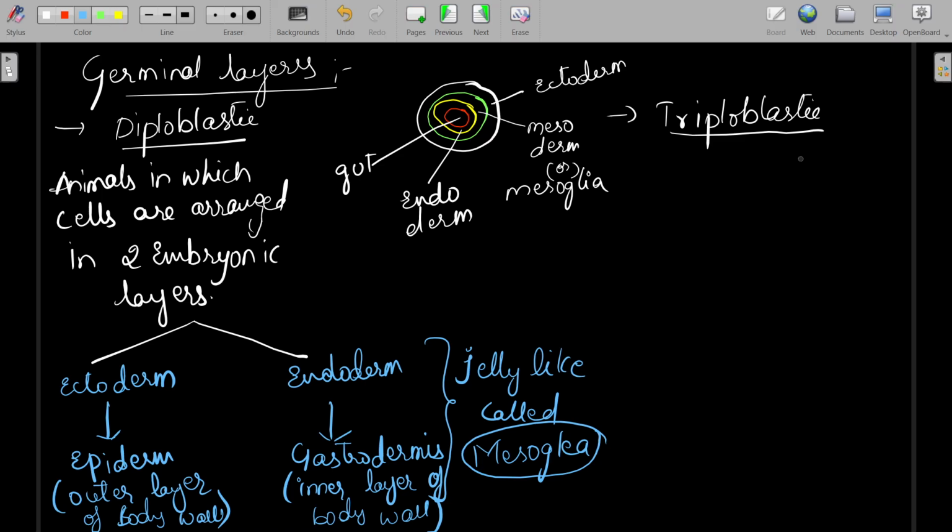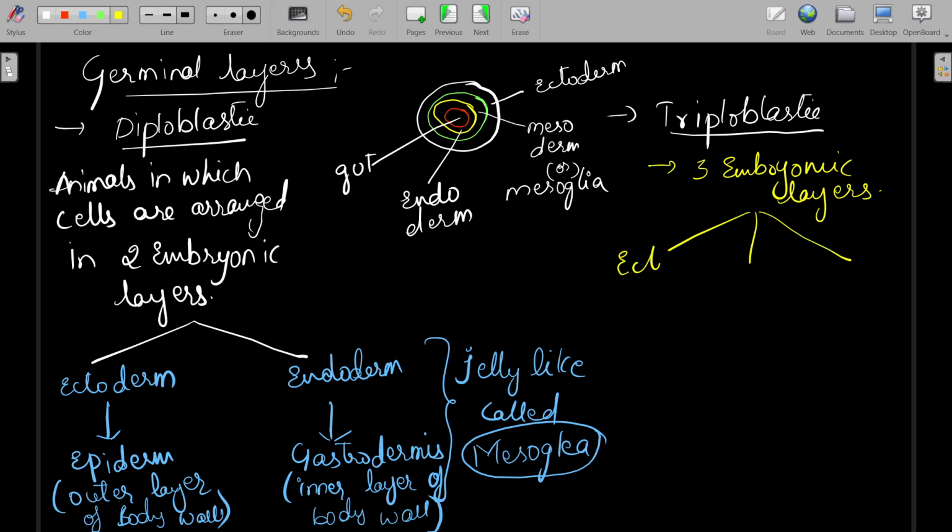Let's see the triploblastic animals. These are animals which develop three embryonic layers, and they are ectoderm, mesoderm, and endoderm.